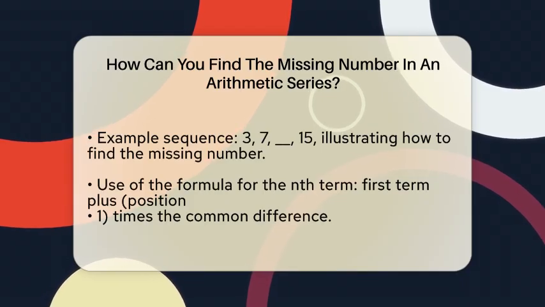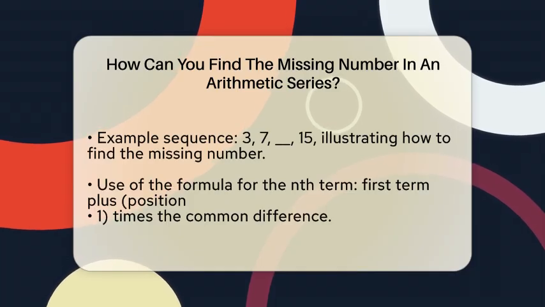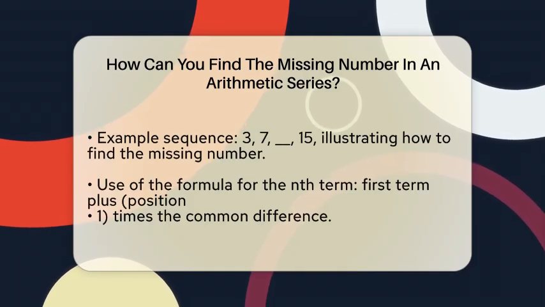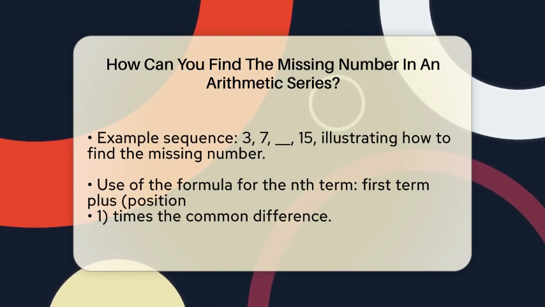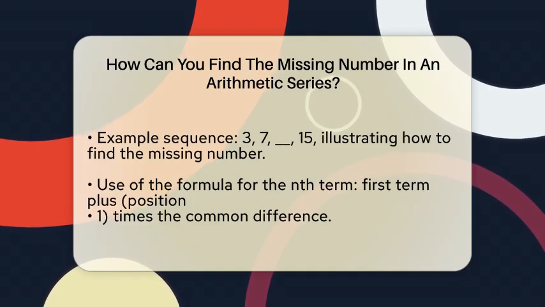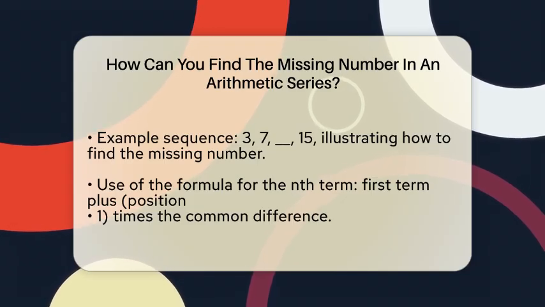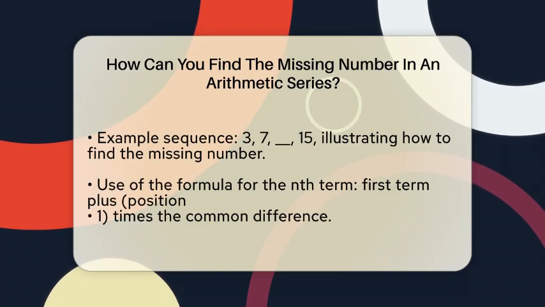Next, you can use the formula for the nth term of an arithmetic sequence. The formula is the nth term equals the first term plus the number of steps minus 1 times the common difference. So, if you know the position of the missing number, you can plug in the values. For example, if the missing number is the third term, and the first term is 3, with a common difference of 4, then the third term is 3 plus 2 times 4, which equals 11.